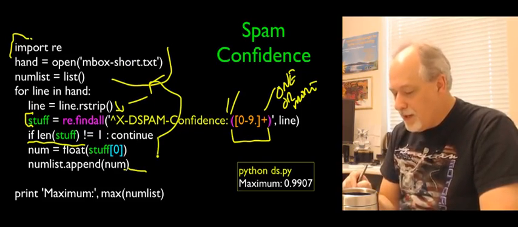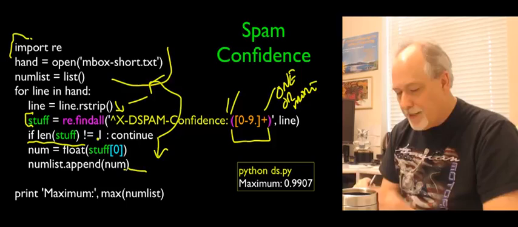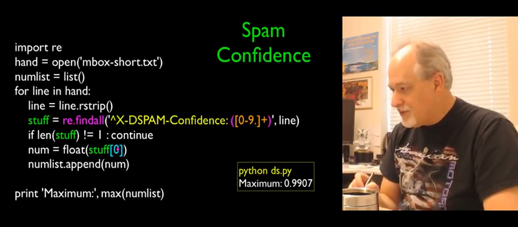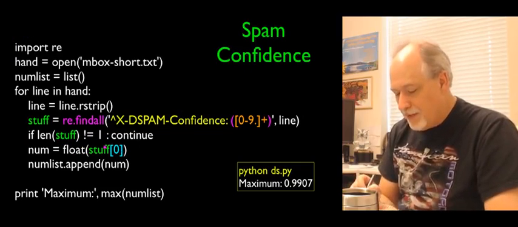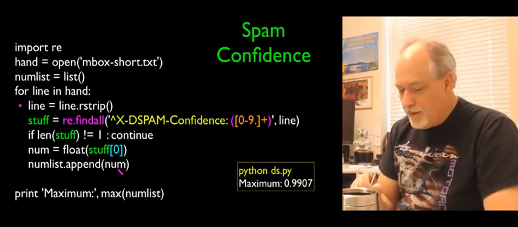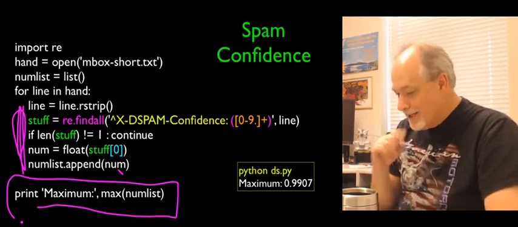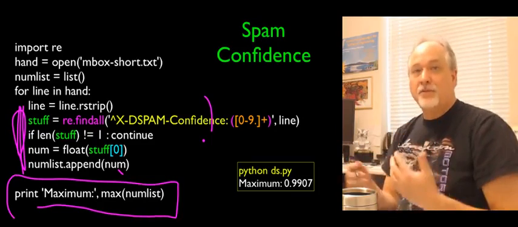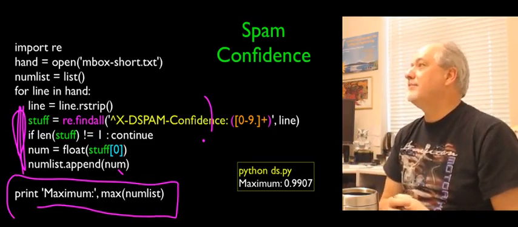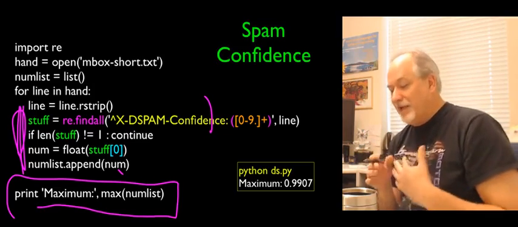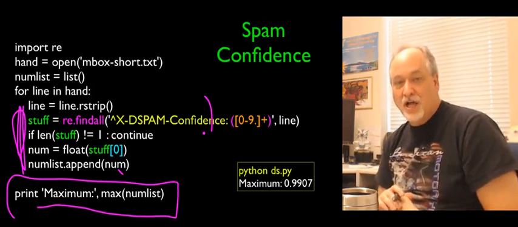But once we find what we're looking for, the actual number that we're interested in is already sitting here in stuff sub 0. Okay? And then we convert it to a float, we append it, and then when the loop is all done, we print out the maximum. So this is sort of encoding a number of things and ending up with a very solid and safe matching. It's hard for this to find a line that's wrong.